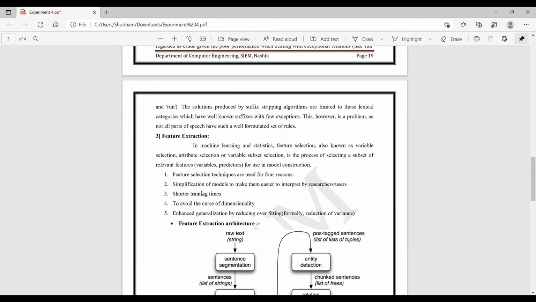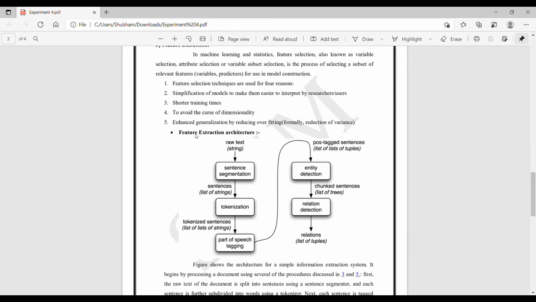Third one is feature extraction. In machine learning and statistics, feature selection, also known as variable selection, attribute selection, or variable subset selection, is the process of selecting a subset of relevant features for use in model construction. Feature selection techniques are used for the following reasons: simplification of models to make them easier to interpret by researchers, shorter training times, to avoid the curse of dimensionality, and enhanced generalization by reducing overfitting.